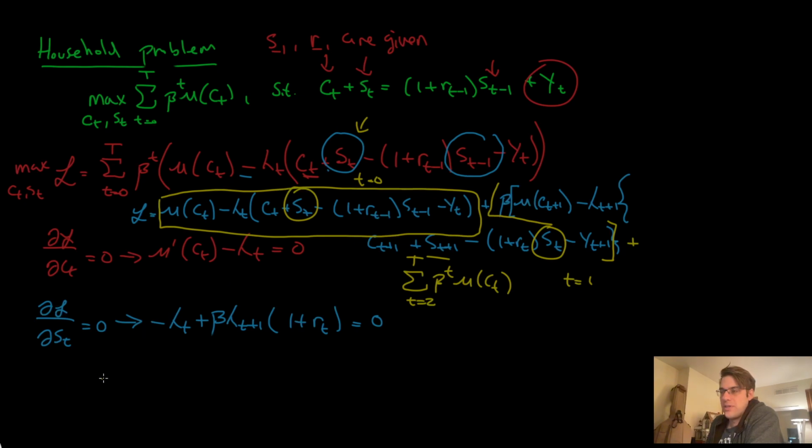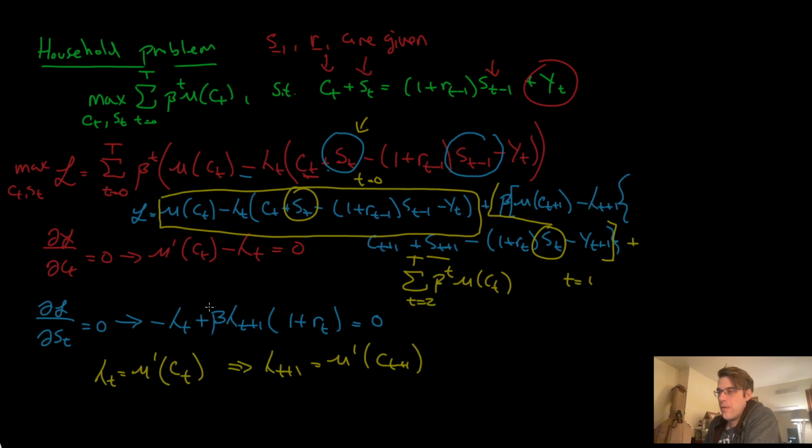Of course, I could solve for lambda t. And before I do, I mean, where are we going? We're getting the consumption-Euler equation. So you should pause the video and solve for the consumption-Euler equation. Unpause, come back and have a look. Okay, so you solved. How do you do it? You solve for lambda t first. You get lambda t is equal to the first derivative of utility with respect to consumption, u prime ct. And that's going to be true for all times, yeah? So we can also know that lambda t plus 1 is equal to u prime of ct plus 1.